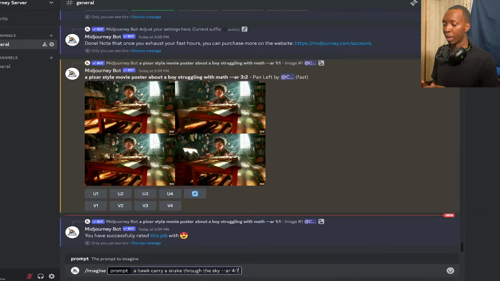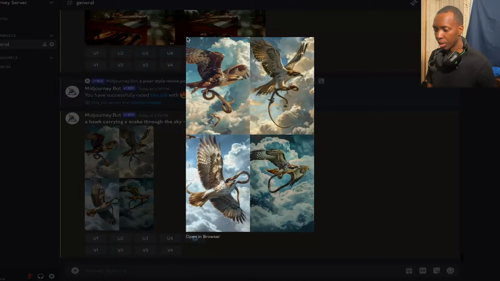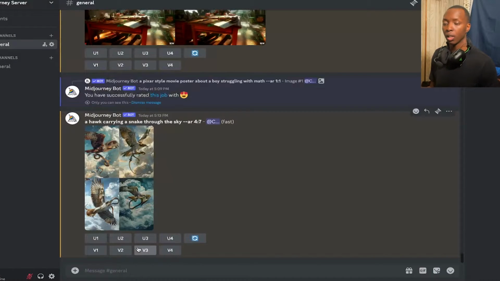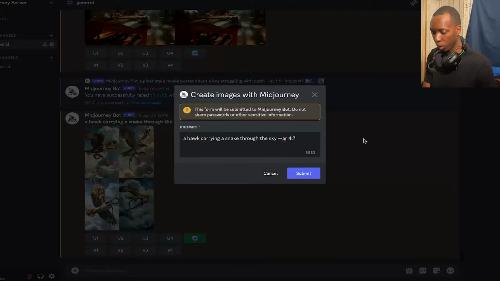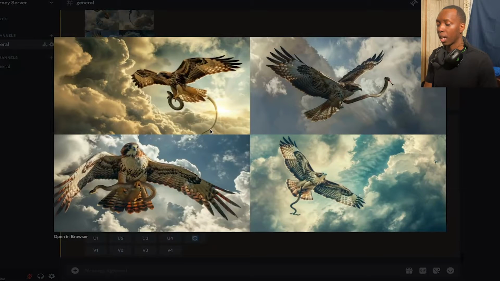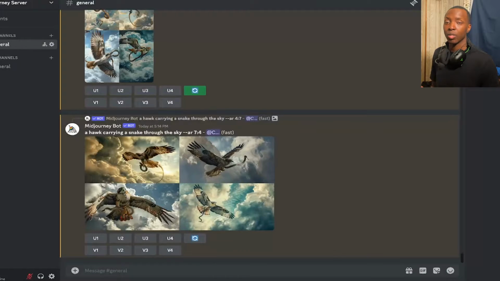So now we're making a picture of a hawk carrying a snake through the sky with an aspect ratio of 4:7. So the width is going to be 4, the length is going to be 7. Let's see what we get. So you see each image is 4 and then this is 7, right? If you wanted something more horizontal, you could use this same prompt and then switch the numbers. So 7 by 4. And boom, now you have 7 by 4. Now, of course, there are more popular sizes, 3 by 4, 4 by 3. Some people use this for art prints and things of that nature. Choose whatever works for you. It's completely in your control, but that's aspect ratio.